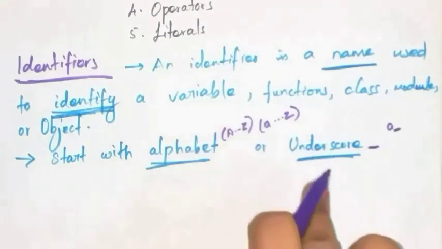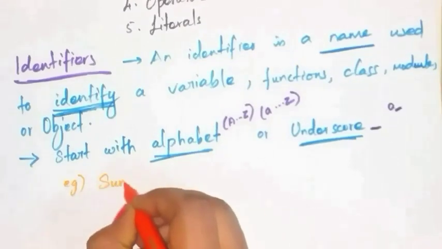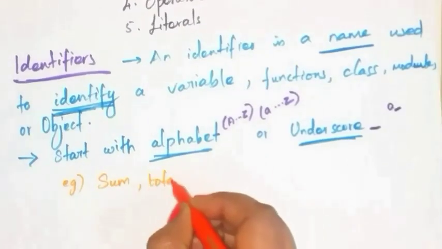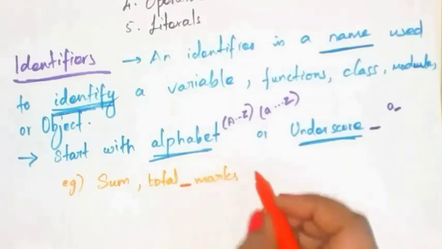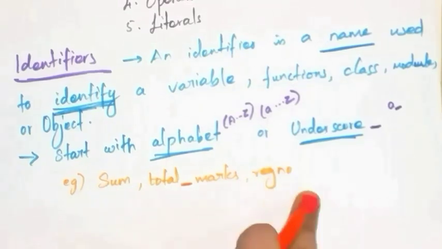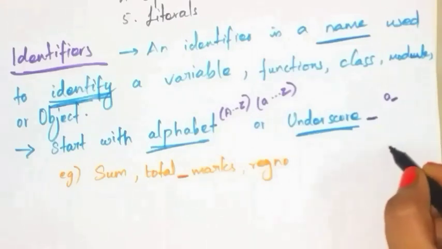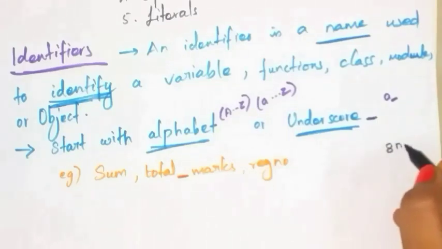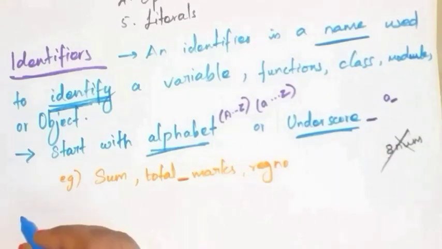But you should not start with numbers. For example, sum, total_marks, and register_number. You can give the identifier name like this, but it should not start with a number, which means 8num is wrong.